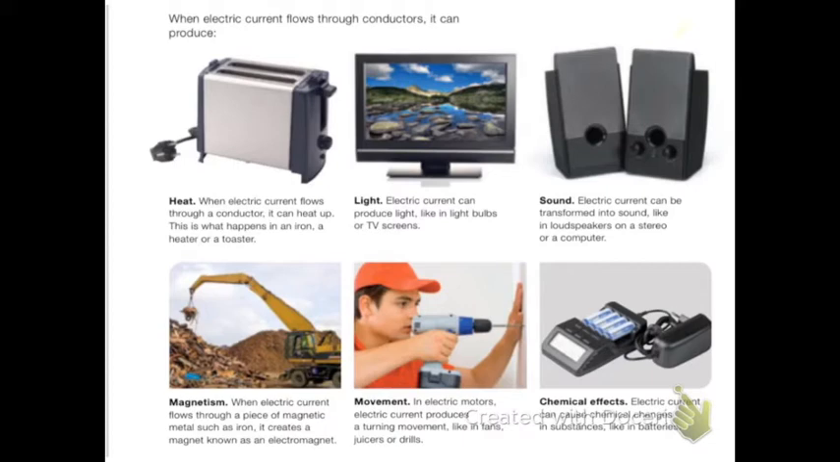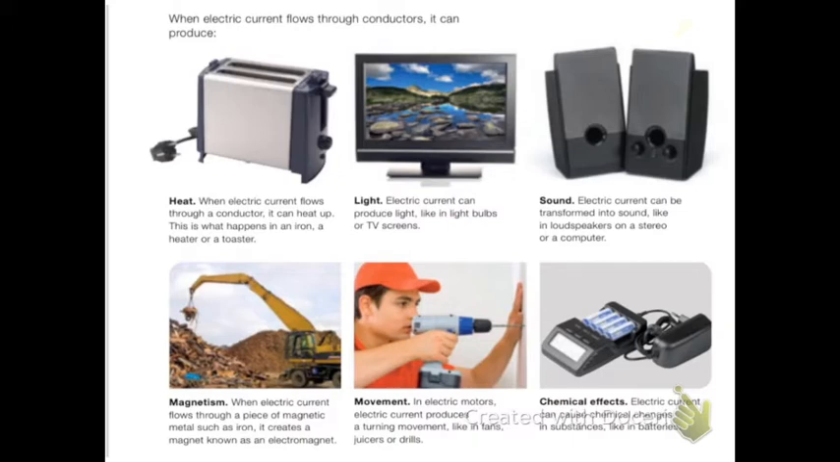When electric current flows through a conductor, it can heat up. This is what happens in an iron, a heater, or a toaster. Light. Electric current can produce light, like in light bulbs or TV screens. Sound. Electric current can be transformed into sound, like in loudspeakers on a stereo or a computer.